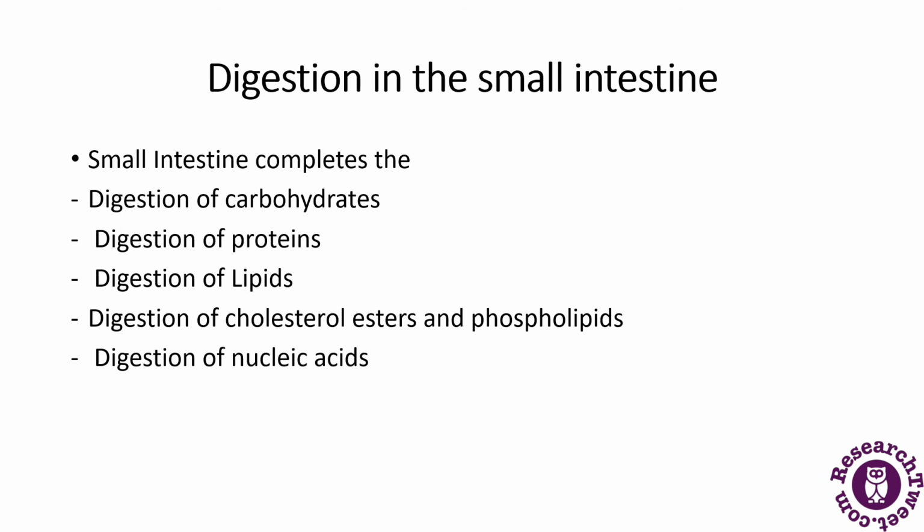Now digestion in the small intestine completes the digestion of carbohydrates, proteins, nucleic acids and lipids. We will discuss one line each of these.